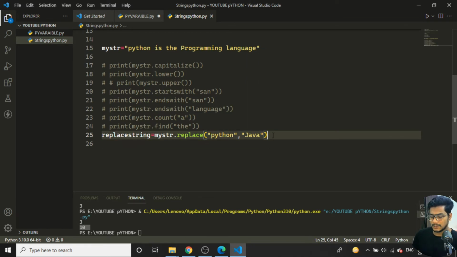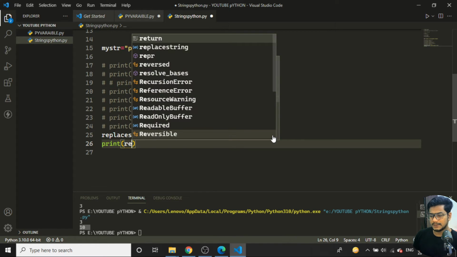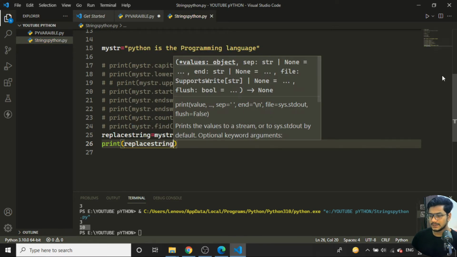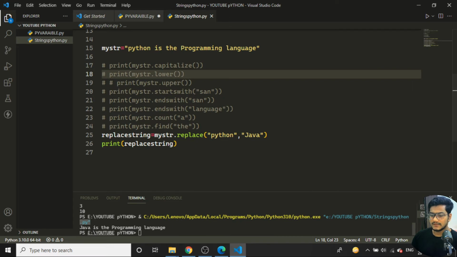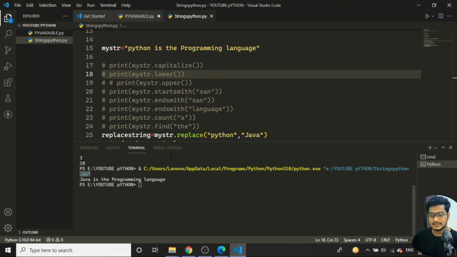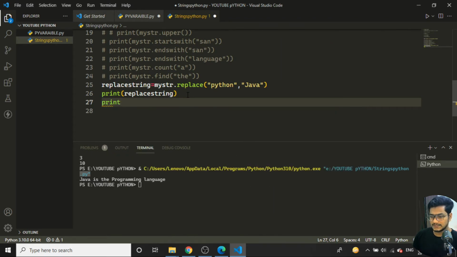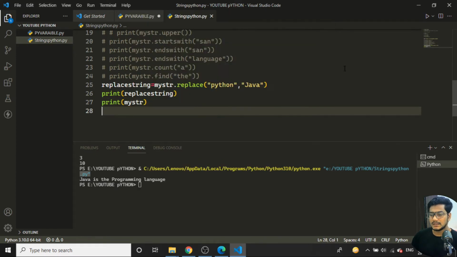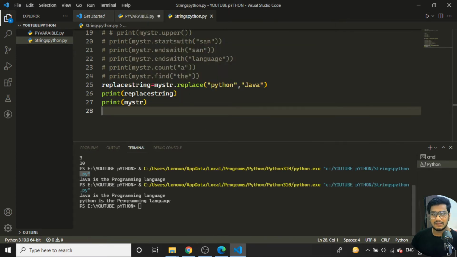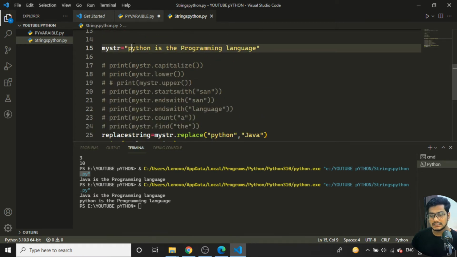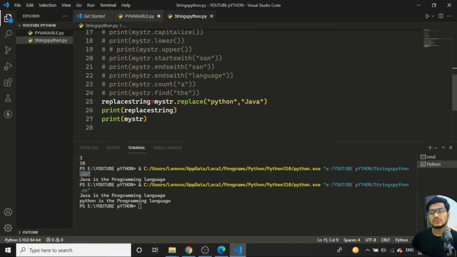Once I save, now if I print the replace string and run the program, you can see in my terminal, Java is a programming language. So the string has been replaced. But the original string will be the same. If I try to print the original string, my str, and run this, you can see Python is a programming language. So when you are changing the existing string, you need to store it in one more variable, then you can print it. You cannot change the original string. When you are changing, you need to replace it and store it.